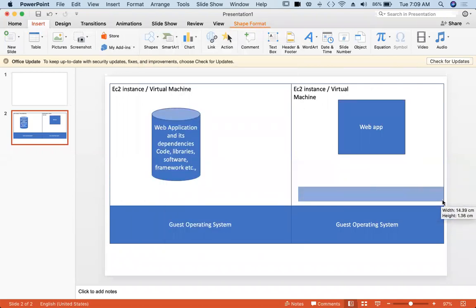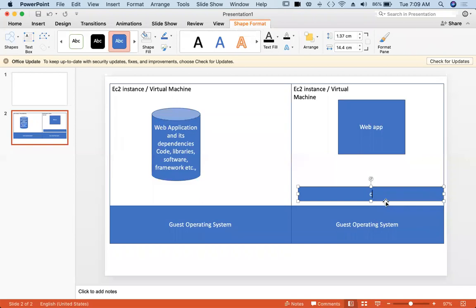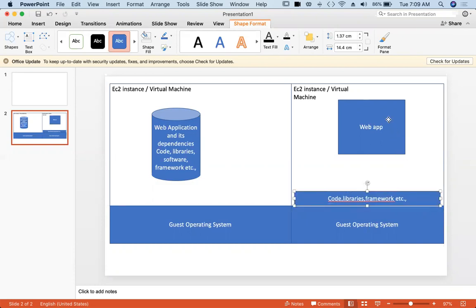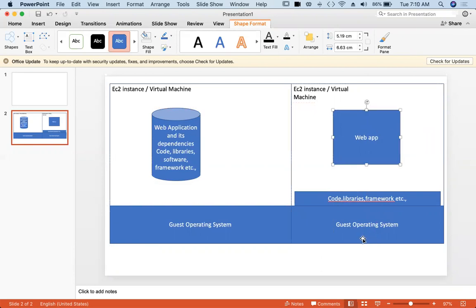Code, libraries, framework, etc., and other dependencies which are required by the web app. They are all installed on the operating system, and the web app which is running on the EC2 instance will use that.